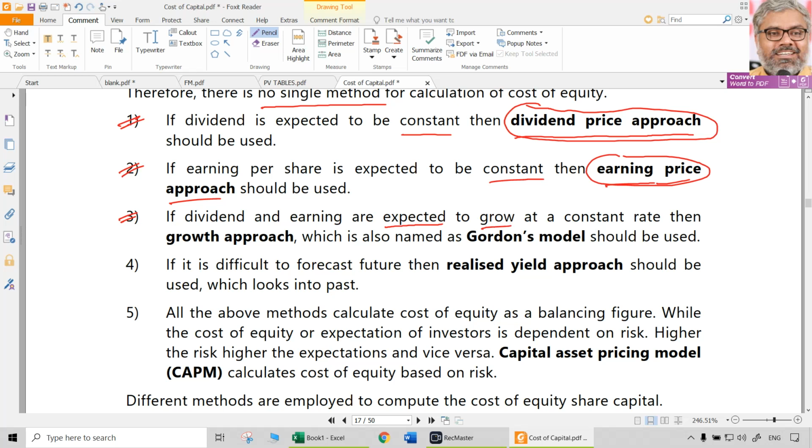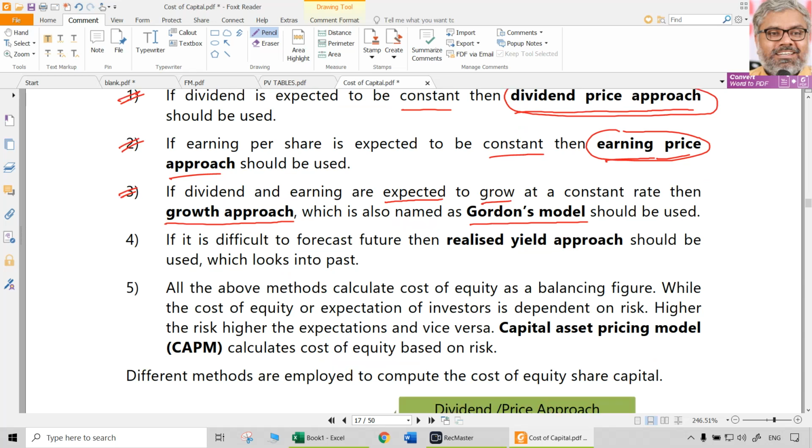In that case, we can use growth approach, also called Gordon's growth model. Gordon is the person who invented that. So it is called Gordon's growth model, which can be used when there is growth. What is growth? Growth to what? Growth to dividend or growth to earnings. And if it is difficult to forecast the future, we can look at the past. What is the realized yield that this particular equity share has actually given in the past? That can be safely presumed to be a similar kind of expectation we can have about the future. That approach is called realized yield approach.